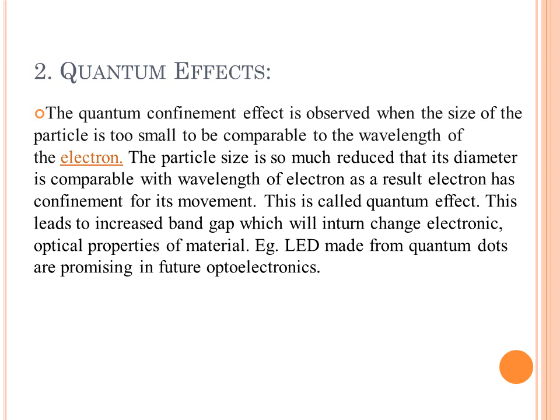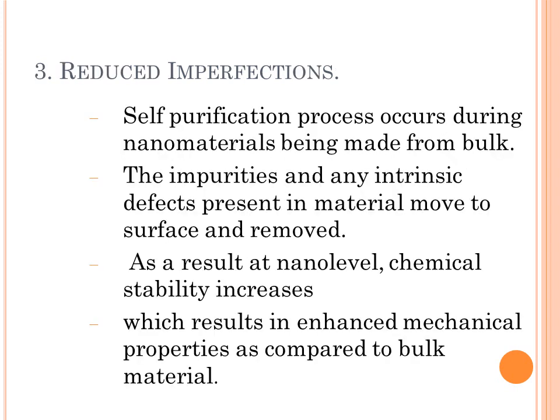Because of this quantum effect, it leads to an increased band gap, which will in turn change the electronic and optical properties of the material. For example, LEDs are made from quantum dots. This material is promising in future optoelectronics. So this is the second reason for the change in properties, that is the quantum effect.